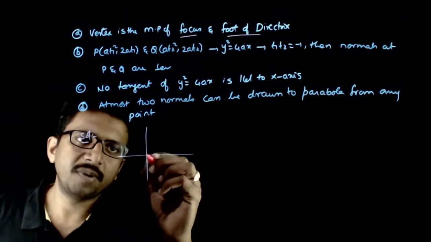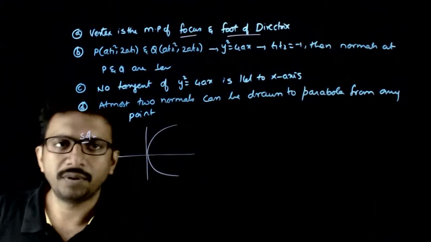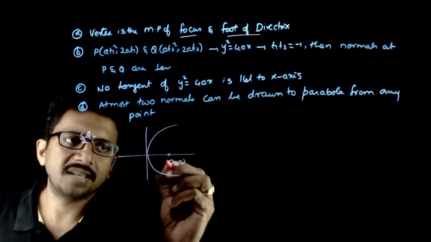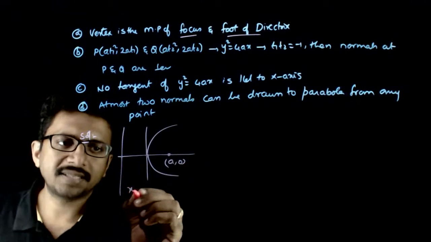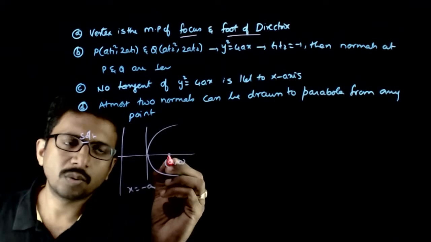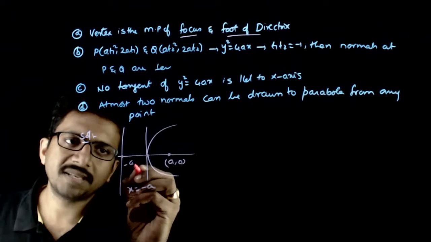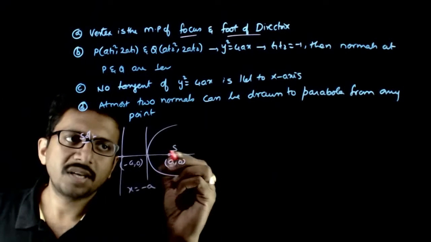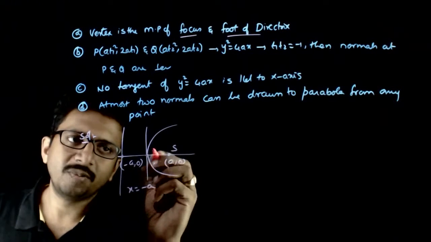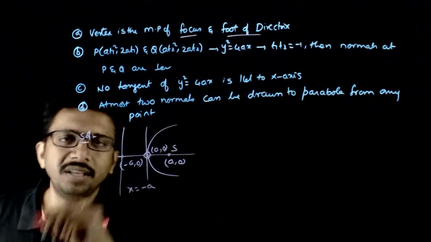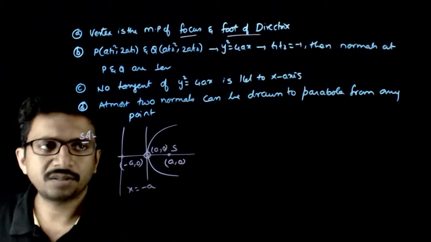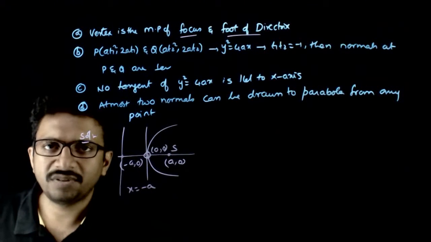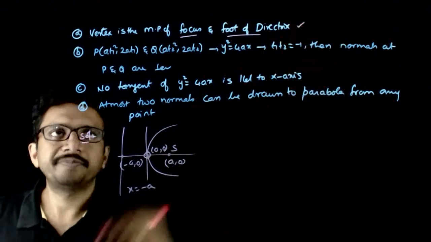So if you take a parabola, y square is equal to 4x, you have the focus as (a, 0) and the directrix as x is equal to minus a. So what is the foot of the directrix? It is (minus a, 0). So what is the midpoint of the focus and the foot of the directrix? That will be (0, 0), which is nothing but the vertex of the parabola. So the vertex is always the midpoint of the focus and the foot of the directrix. The first statement is true.